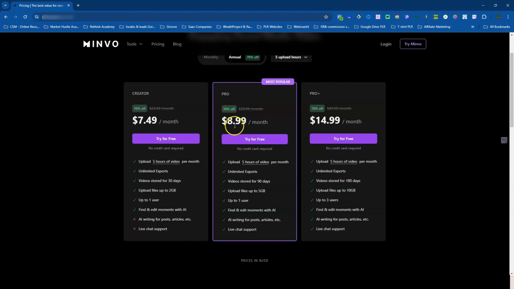For the Pro plan, which is $8.99, you get also the 5 hours. You get unlimited exports. However, you get 90 days of video stored and up to 5 gigabytes of upload files, and also 1 user. You also get to find and edit moments with AI. And on this plan, you get to start AI writing for posts, articles, etc., and live chat. And then when you go up to the Pro Plus, you also just get higher stored days, which is 180, and then upload would be 10 gigabytes.